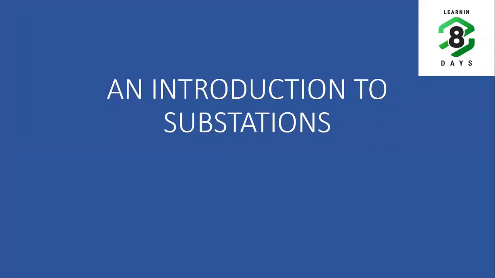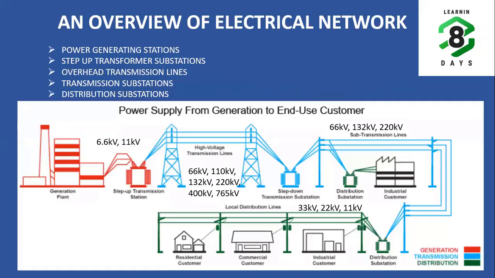So today, the topic that I am going to discuss is an introduction to substations. Before going to the substations, first let us have an overview of the electrical network. In the electrical network, power generation is done at power generation plants.